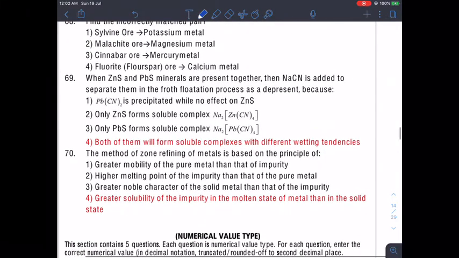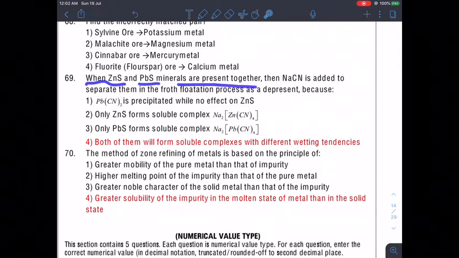Moving to the next question. When ZnS and PbS materials are present together, then NaCN is added to separate them in the froth flotation process as a depressant. Very simple, because NaCN reacts with ZnS and forms a soluble complex of zinc, whereas lead attaches to the froth.